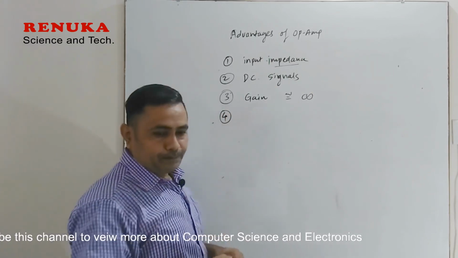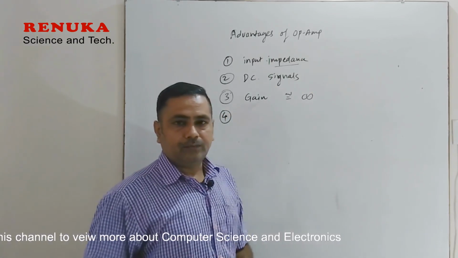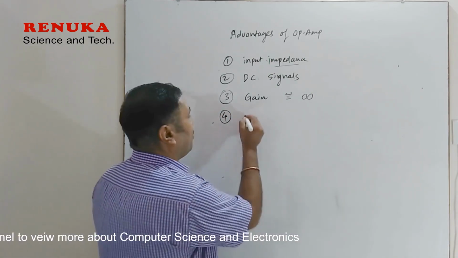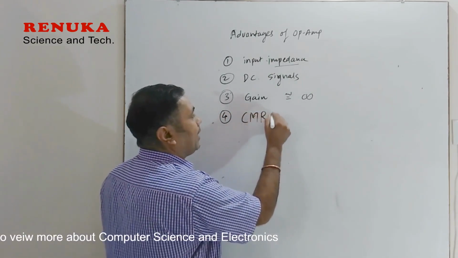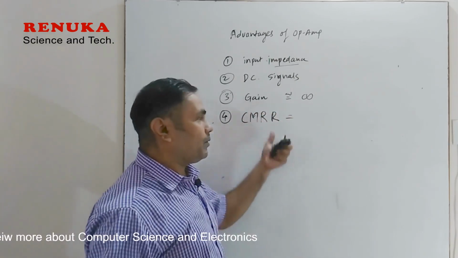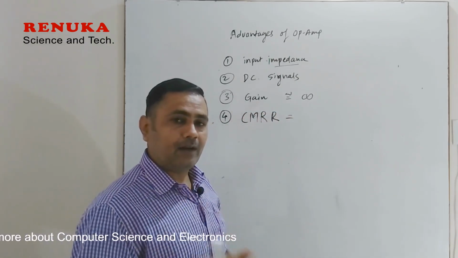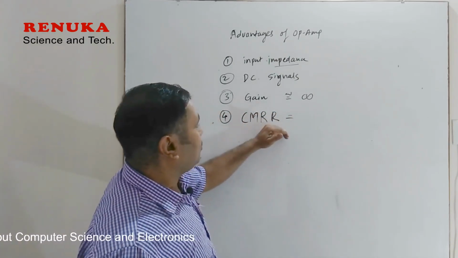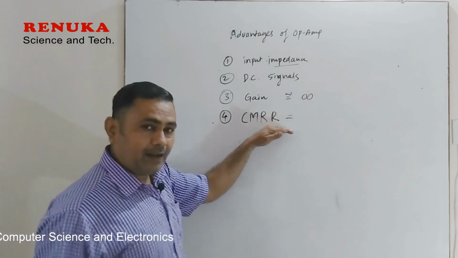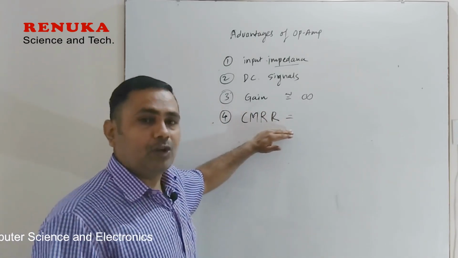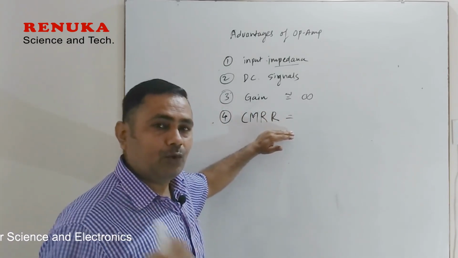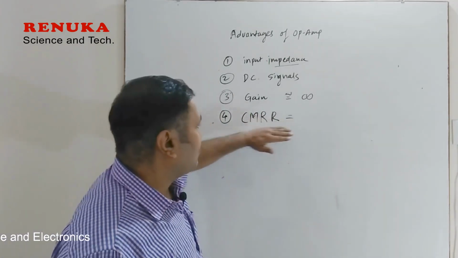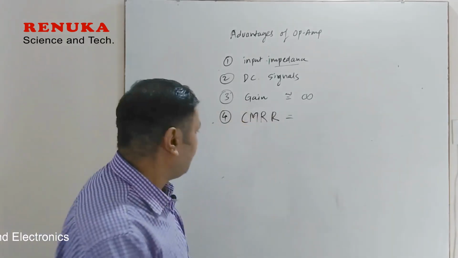The fourth factor is the common mode rejection ratio. The common mode rejection ratio of an operational amplifier is quite large. If this ratio is large, then the amplification is very perfect. Due to this high ratio, the output is noise free. So no interference due to external signals can be achieved at the output. So it has a high common mode rejection ratio.